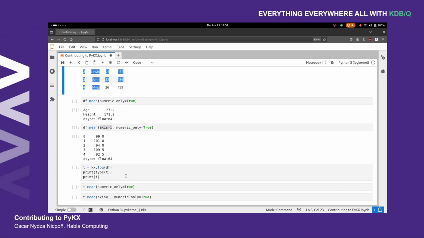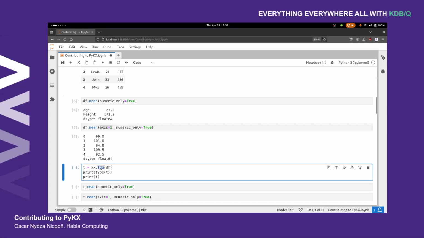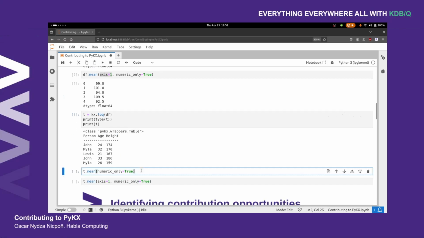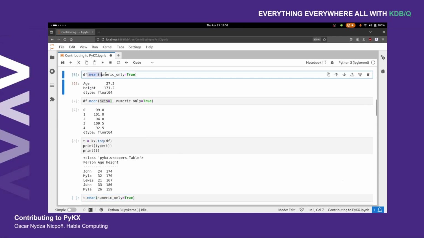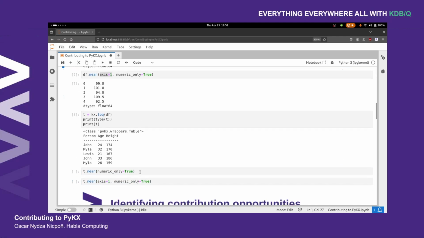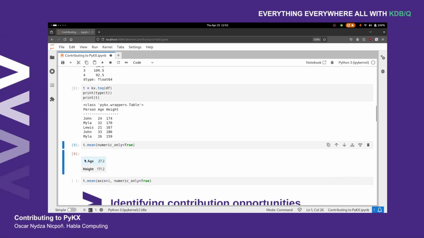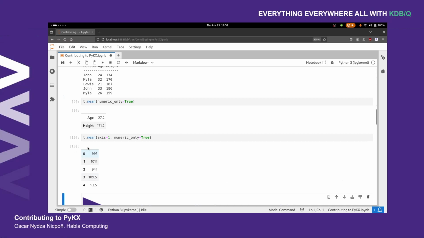Thankfully, thanks to the pandas API, we can do exactly the same and get the exact same results. So if I run this toQ method with my data frame, I should be able to convert it into a PyKX table. And sure enough, this looks like a Q table, so we should be good. And if I run this, notice that the syntax is exactly the same as in pandas. If I run this, well, we get the same result as we did before, a sort of dictionary with the average age and height. And in this case, we get the exact same thing.